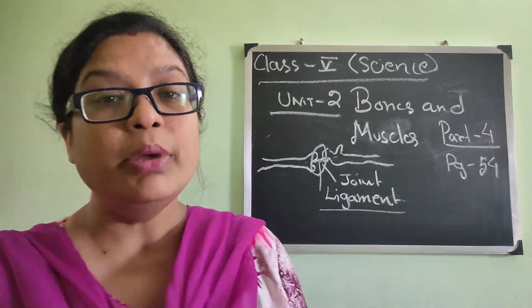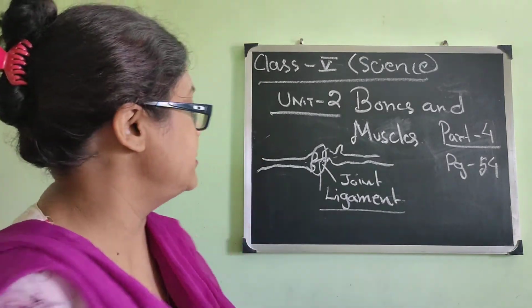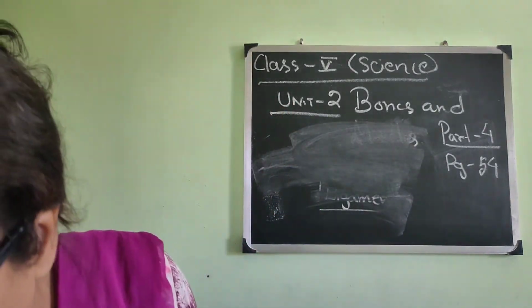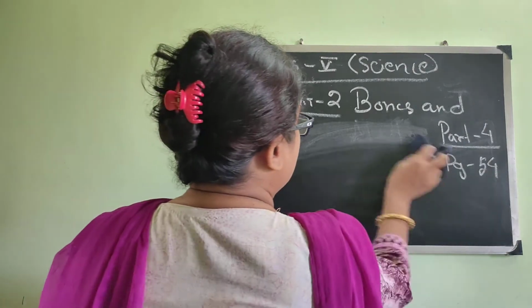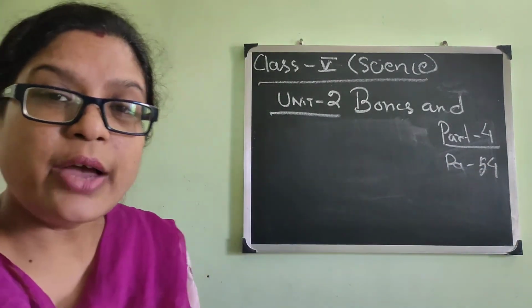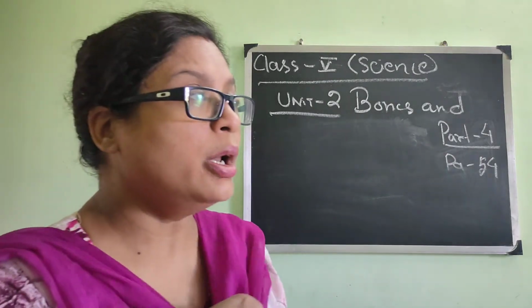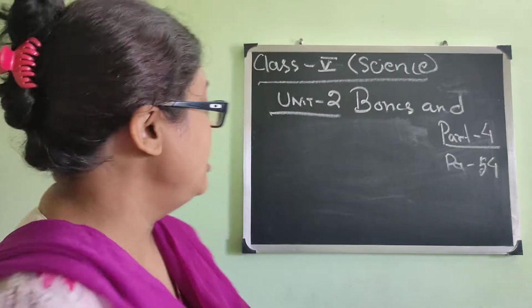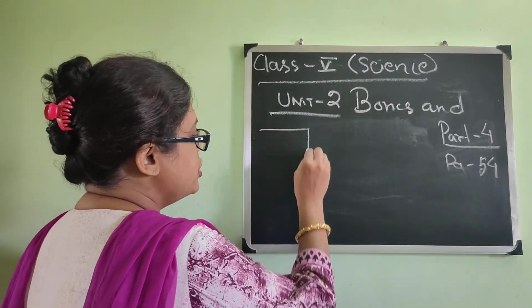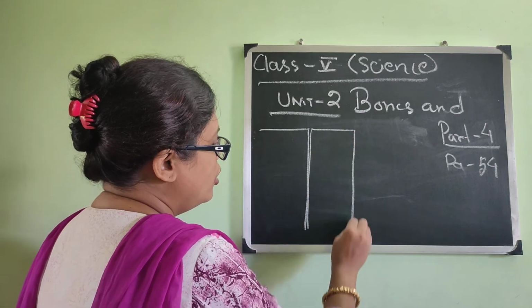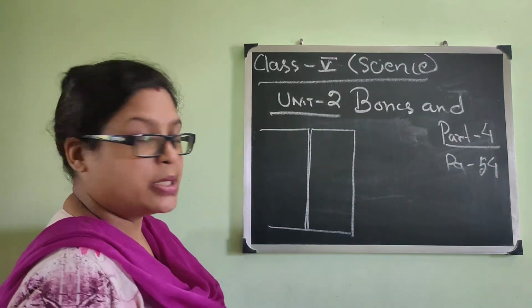Now, what is the meaning of this hinge joint? What is the meaning of hinge? Do you have any idea about the word hinge? In old houses and old buildings, there used to be a hinge or a latch on the door which helps to close the door.